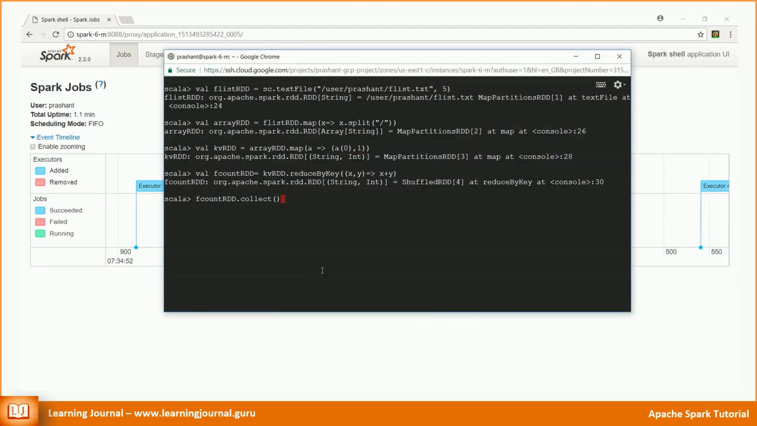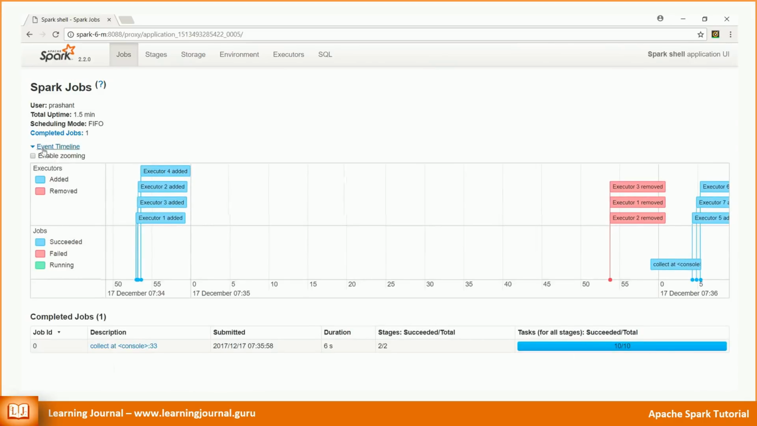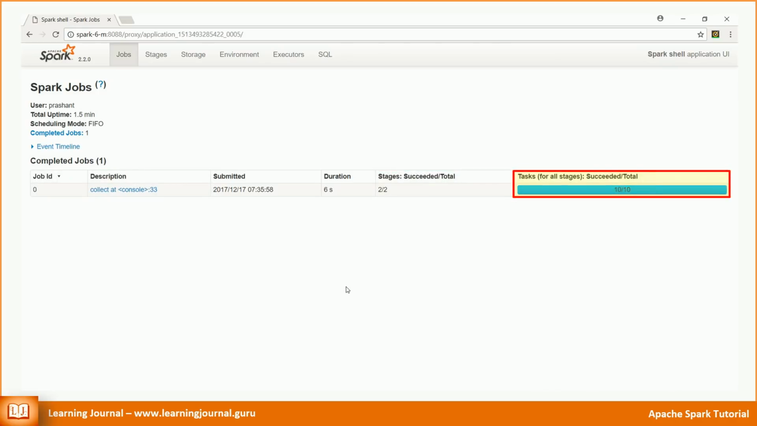For now, let's execute an action on this final RDD and check the Spark UI once again. Great! Now we see 1 job, 2 stages and 10 tasks. Apache Spark has completed this job in 2 stages. It couldn't do it in a single stage, and we will look at the reason in a minute. But for now, just realize that Spark has completed this job in 2 stages.